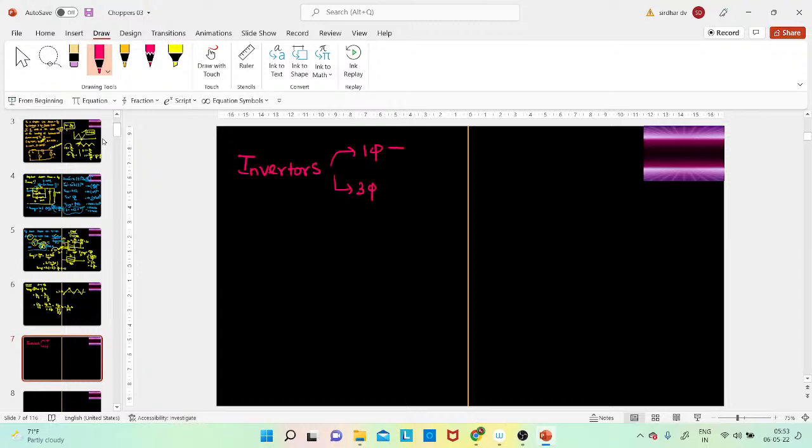In single phase, first the voltage source inverter, and then just have a look at the current source inverter also. Similarly, in the three phase inverter, what happens with the 180-degree mode of conduction and the 120-degree mode of conduction? What is the basic difference between these two, and which one is most preferable?